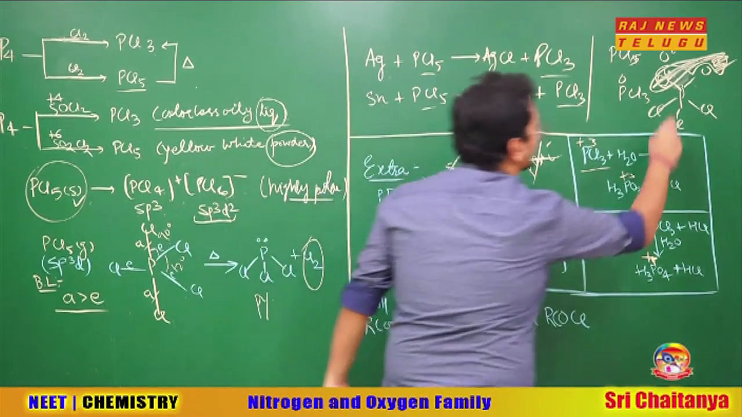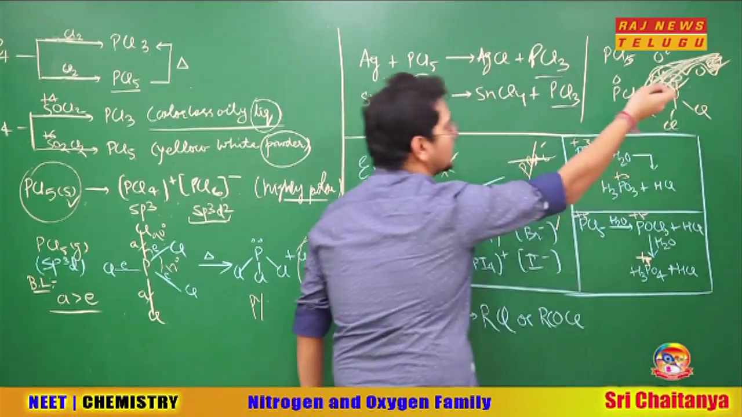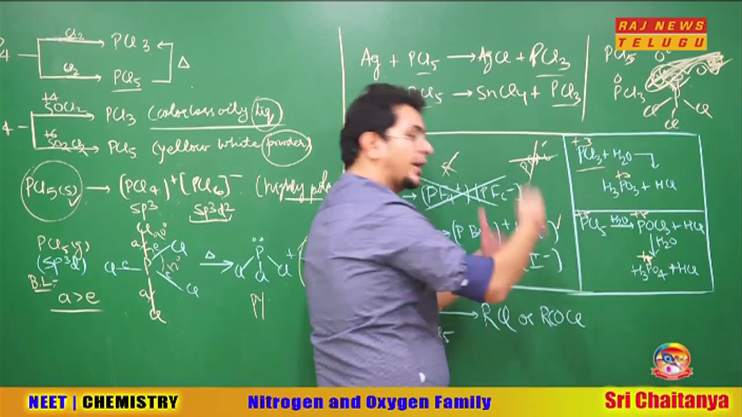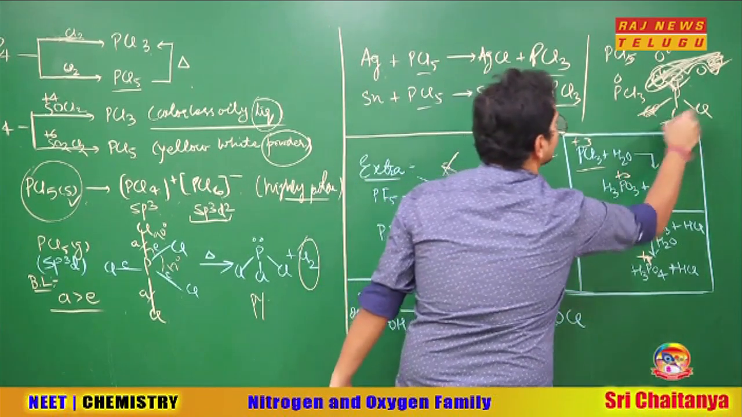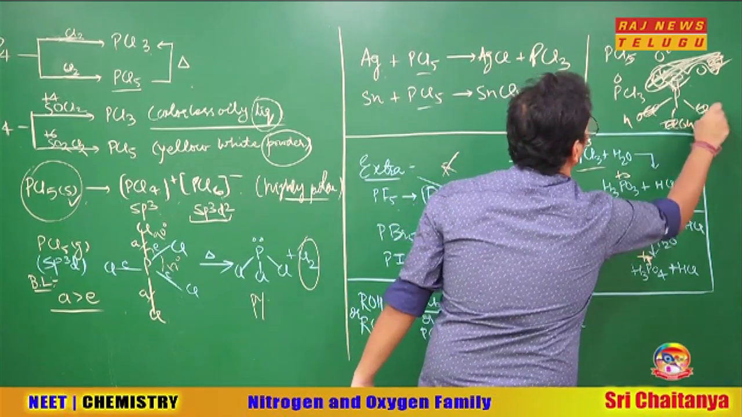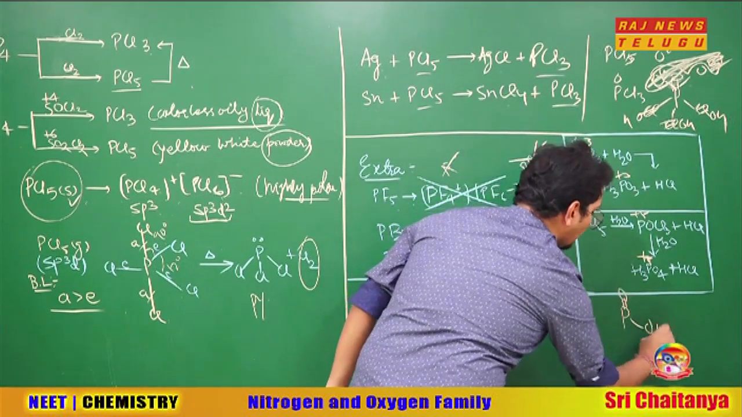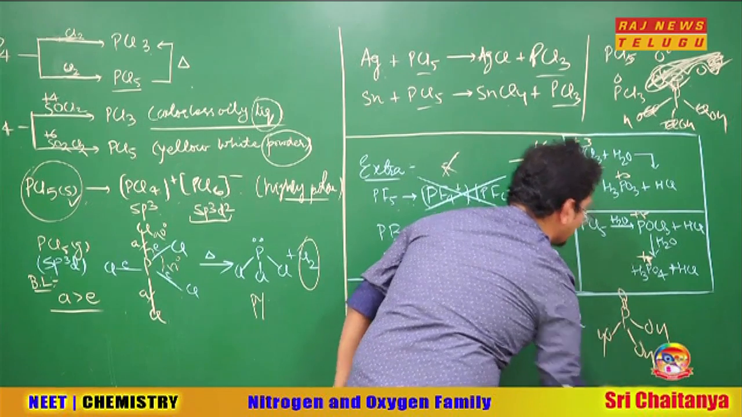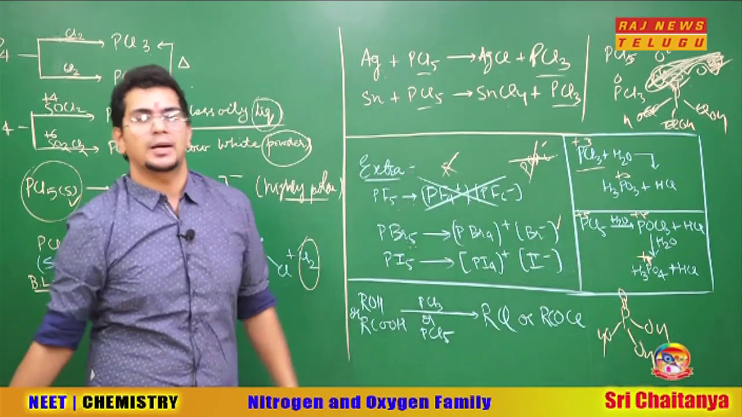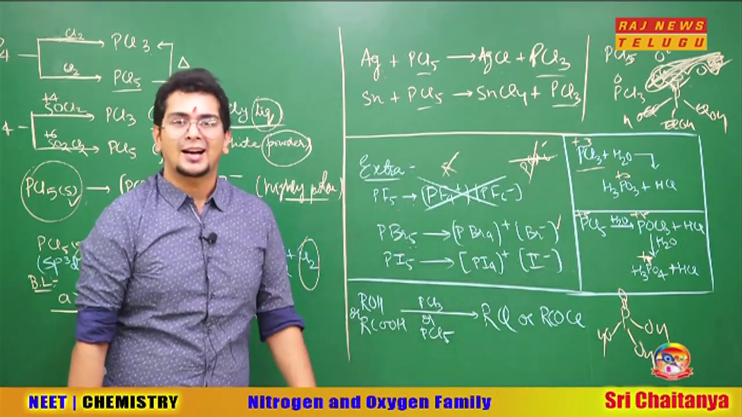Sir, after that what? Simple yaar. If P double bond O Cl3 is formed and you are adding more H2O, all the Cl will go. OH is going to come, and what will be formed? P double bond O, OH, OH, OH. This is Sakshat phosphoric acid, bhai sahab. So that's how the reaction occurs.